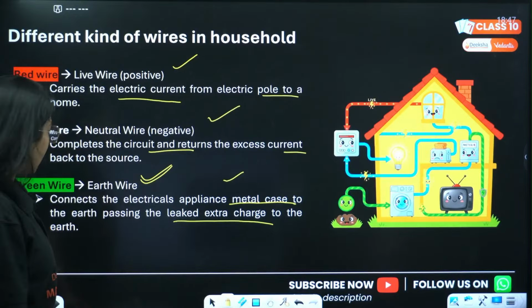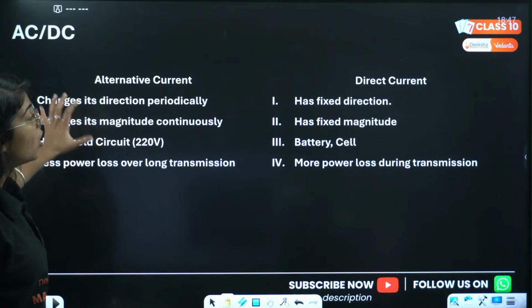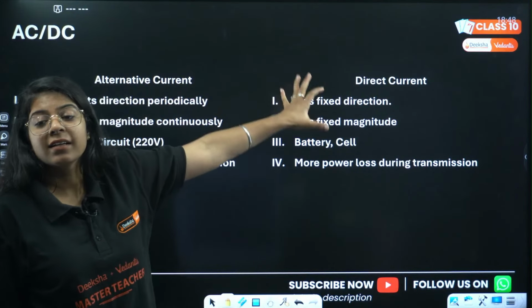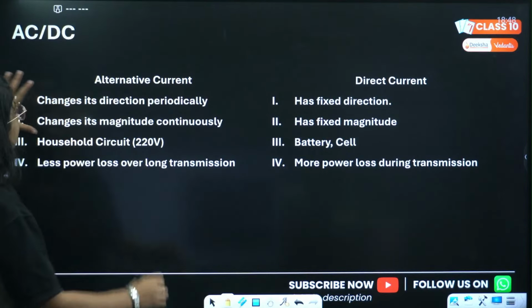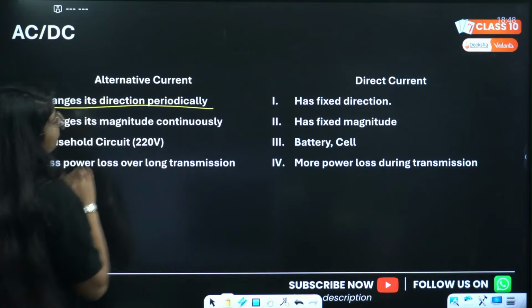Okay, let's go, next we have alternating current and direct current. What is the difference between AC and DC? AC current, look, it changes its direction periodically.